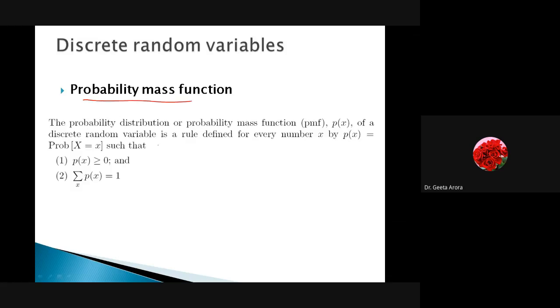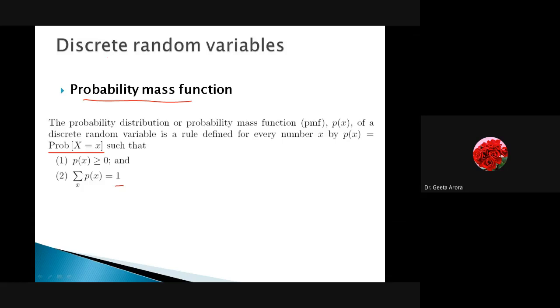What the definition is, we are talking about probability mass function. We are saying the probability distribution or probability mass function Px of a discrete random variable is a rule such that Px is a notation we are using for the probability mass function. Px is the probability that capital X is equal to x, such that Px is always greater than or equal to 0, and the summation of all Px is 1. So actually it is nothing different. We are talking about the probability of capital X, the random variable, to take the value x. Correct? And here we are representing it by Px.